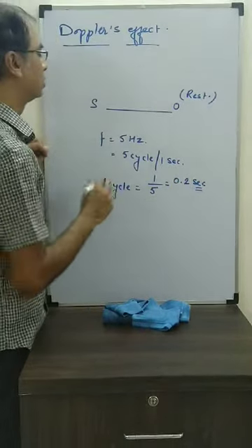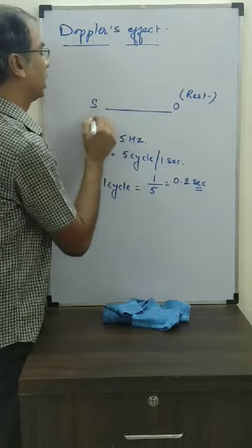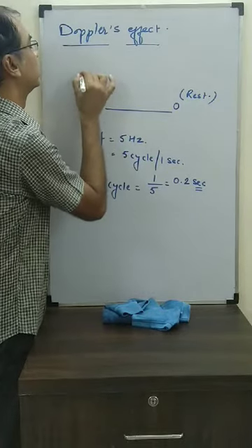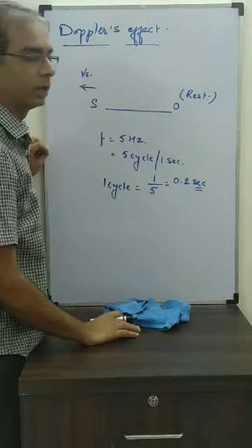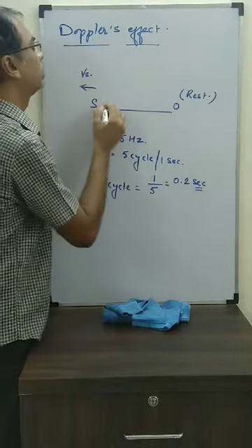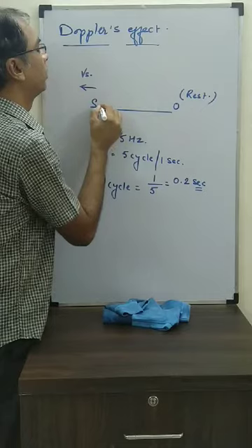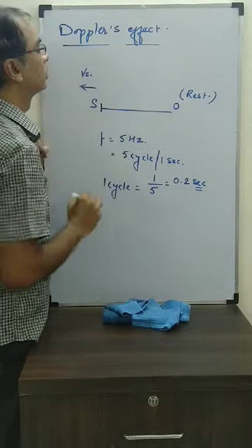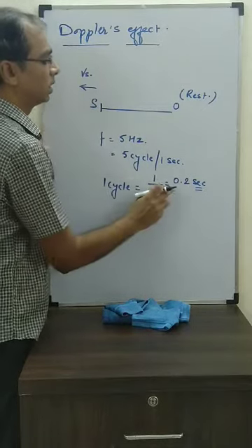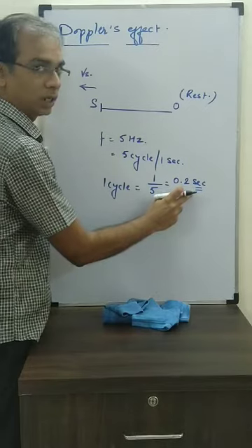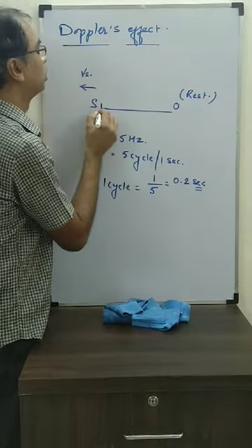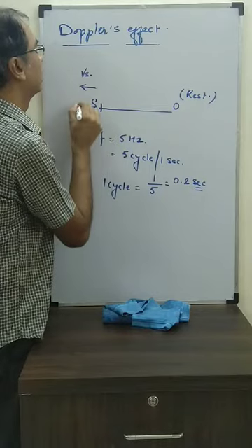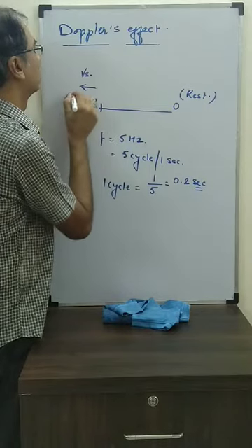Now let's assume the source is moving backwards, because we said there should be relative motion for apparent frequency. Suppose this source produced one cycle here, and then it takes 0.2 seconds to produce the next one. So the source went back for 0.2 seconds, and let's assume that S has reached over here.